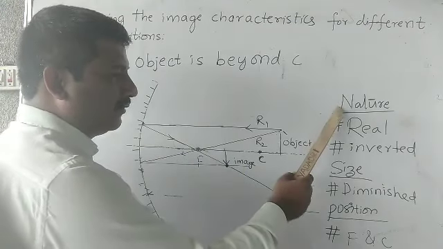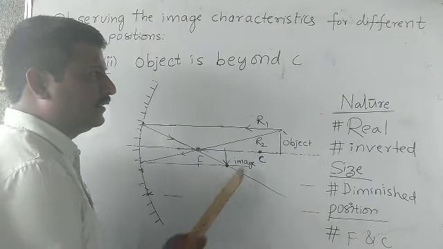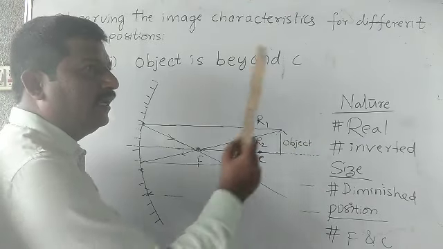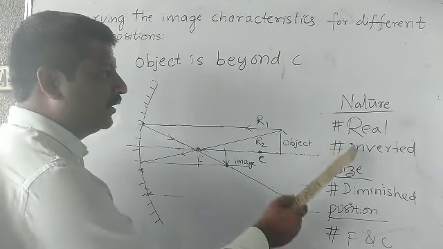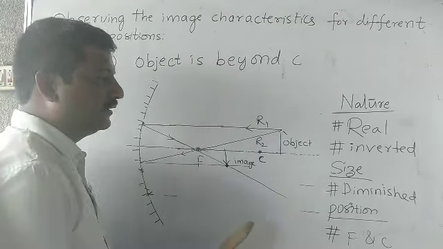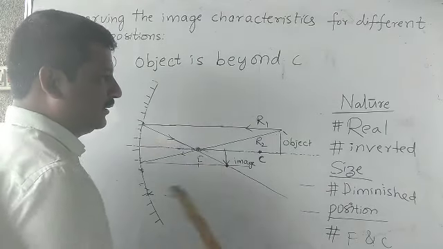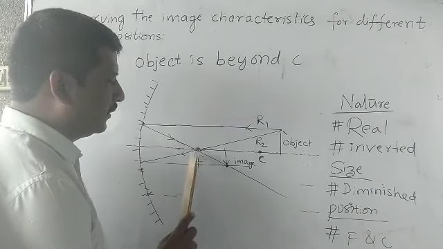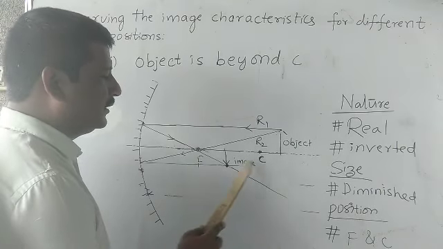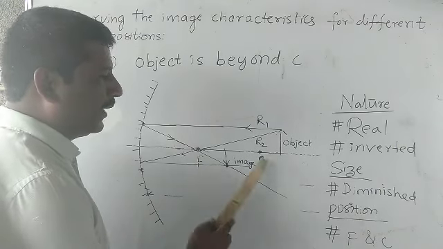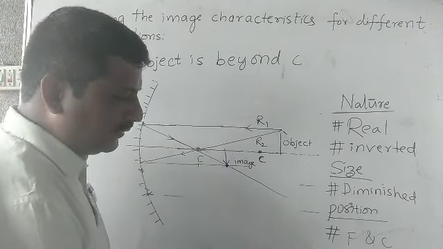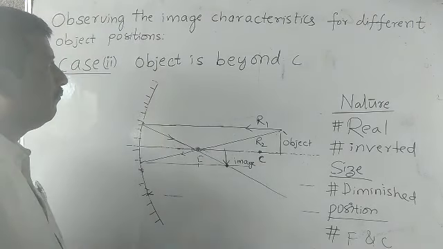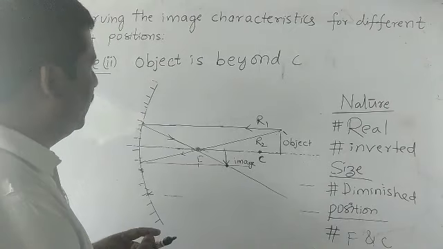Now, nature. What is the nature of the image? It's a real image. It is an inverted image. Size: it is small size or diminished size. Position: the position of the image is in between the focal point and the center of curvature. Next, third case.